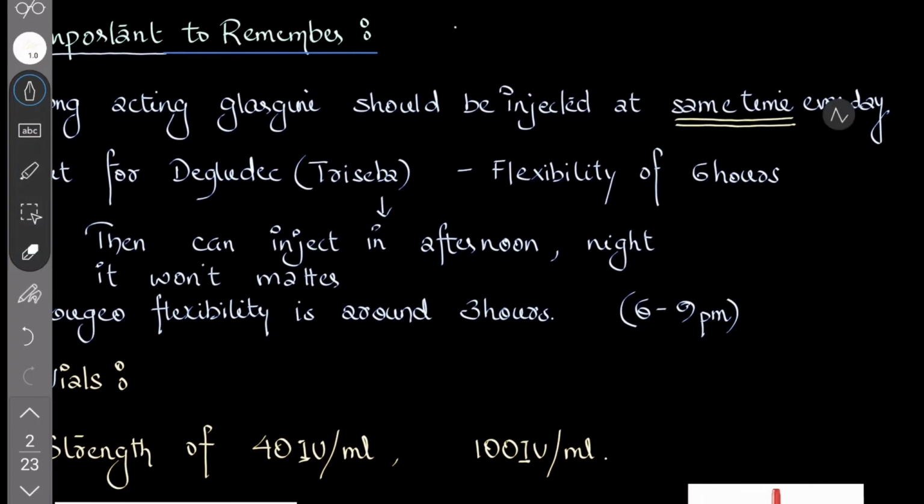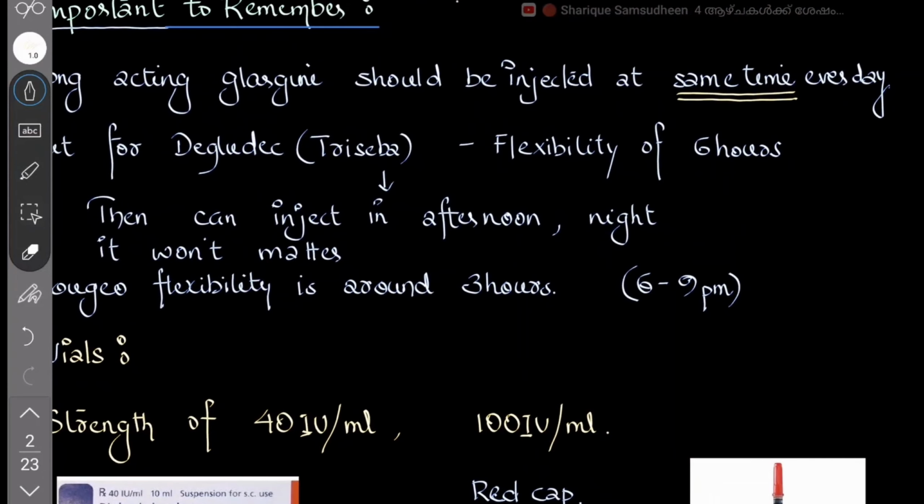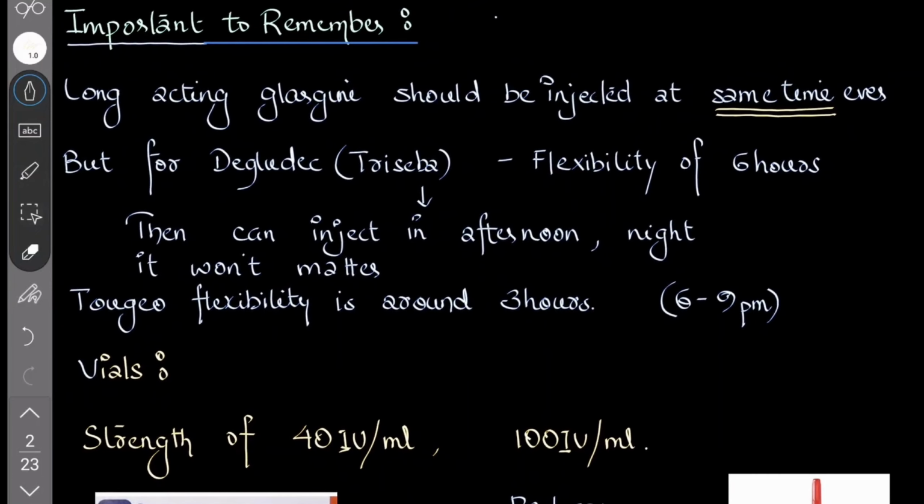If you're injecting in the evening at 9 p.m., it should be injected at the same time the next day also. But for Degludec, which is the longest acting insulin, Tresiba, there's a flexibility of 6 hours. So you can inject in the afternoon or you can inject at night. It won't matter. You can use it anytime.